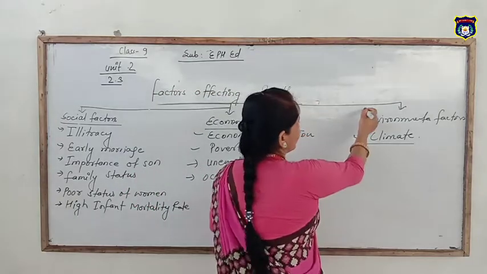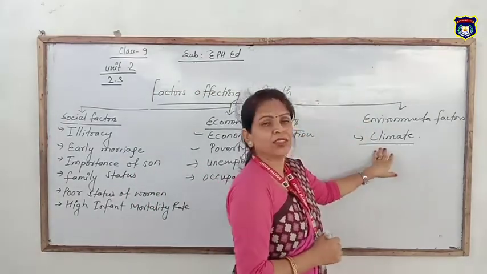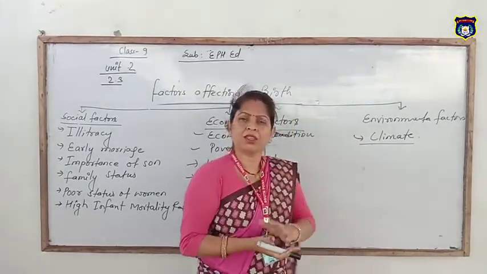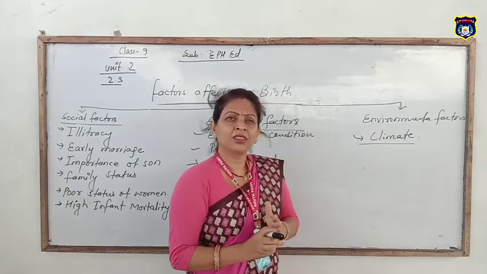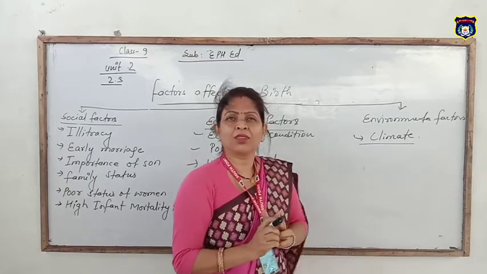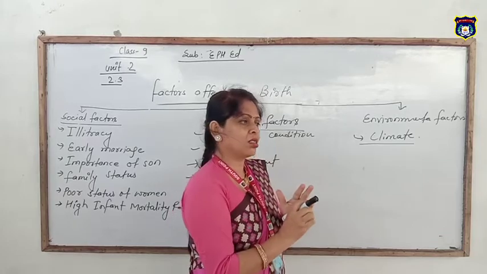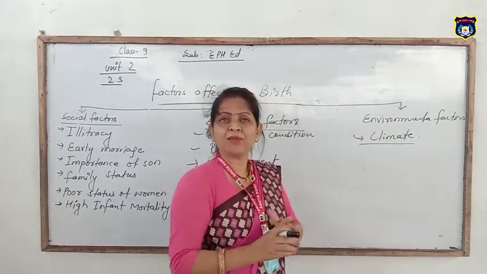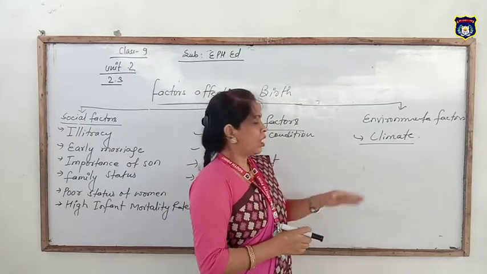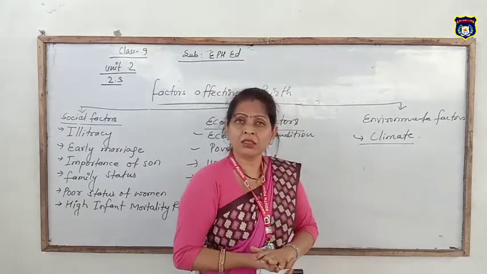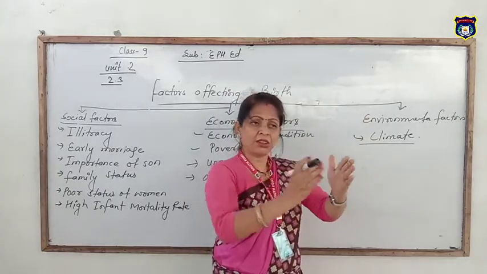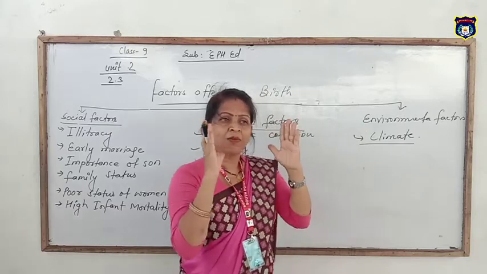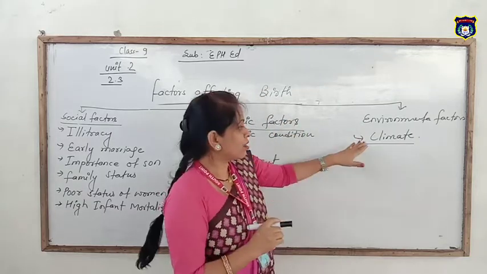Now the next factor is the environmental factor, that is climate. Students, just think about climate, how it affects birth. Yes, in hilly climate, cold climate, and in hot climate. In cold climate, the girls menstruate at the age of 15, 16, 17. In hot climate, the girls menstruate at the age of 12 and 13. In hot climate, the fertility age is lengthy. In cold climate, the fertility period is not as lengthy as in hot climate.